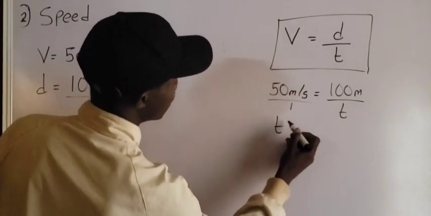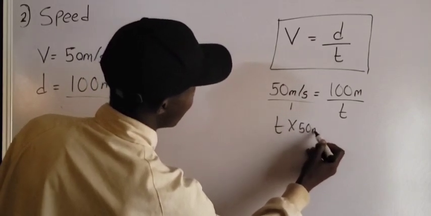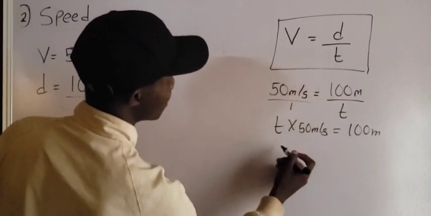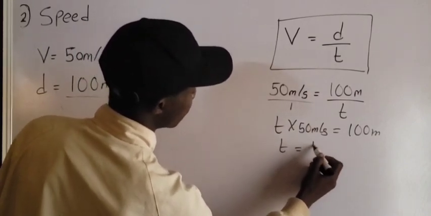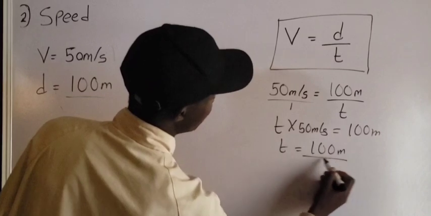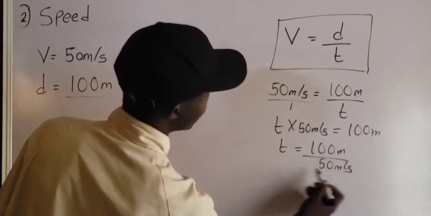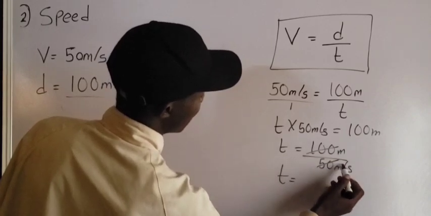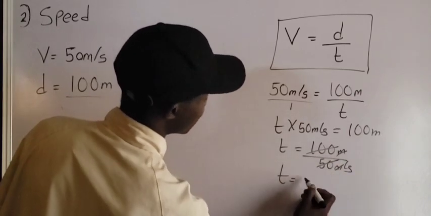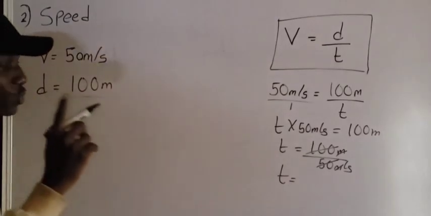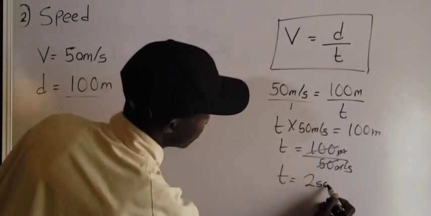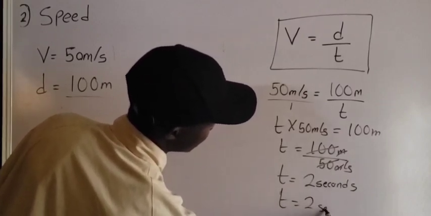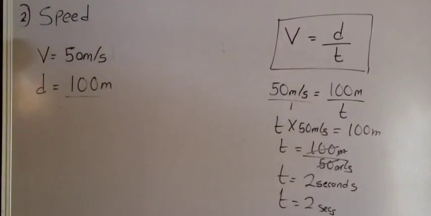We are going to have t multiplied by 50 meters per second is equal to 100 meters. Divide both sides by 50 meters per second. T is equal to 100 meters all over 50 meters per second. So the time is equal to, this will cancel this, and meter will cancel meter. So I'm left with what? Seconds. So t is equal to 100 divided by 50. That is what? 2. So the time is equal to 2 seconds, or you can leave it like this, 2s. You understand? So the time is 2 seconds.